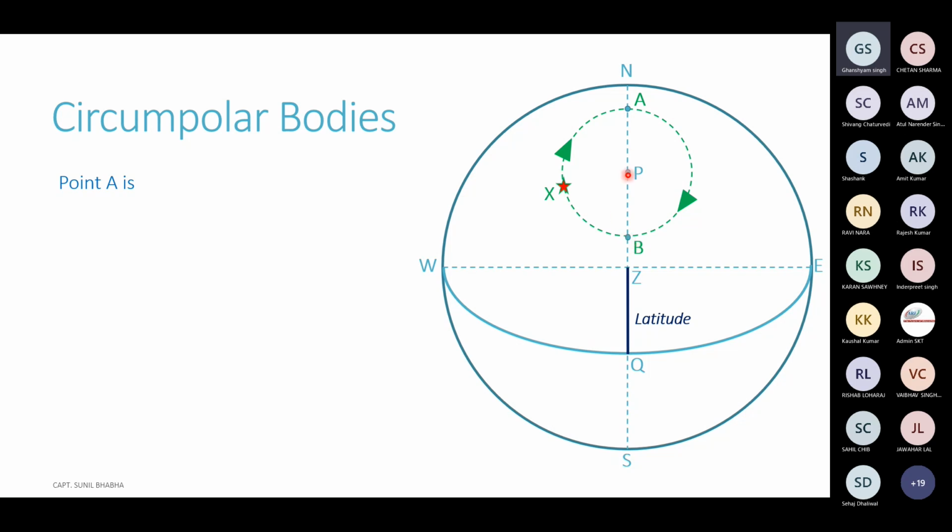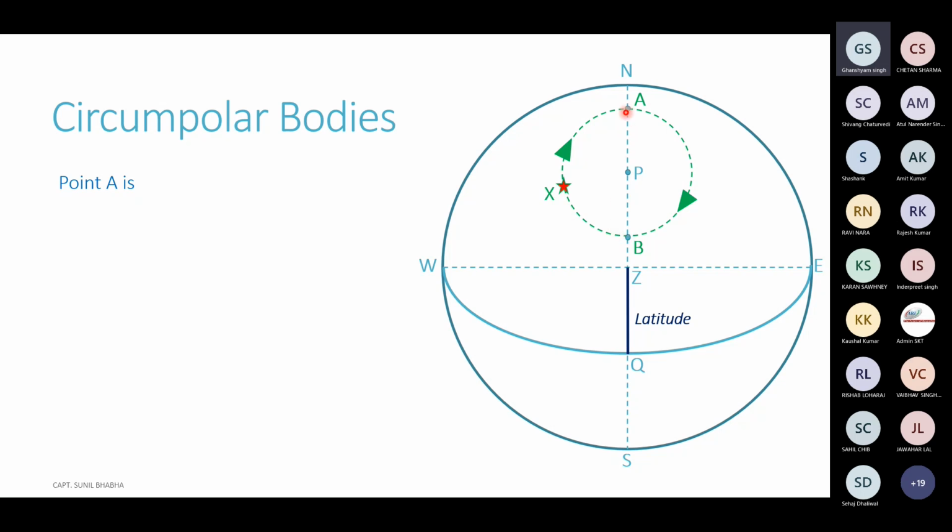One of them is the meridian passage on the observer's meridian. If you look carefully at the diagram, P is the pole and P, Z, Q, S is the observer's meridian. You can see that at point B, the body crosses the meridian of the observer.